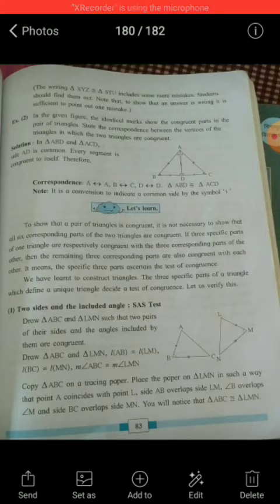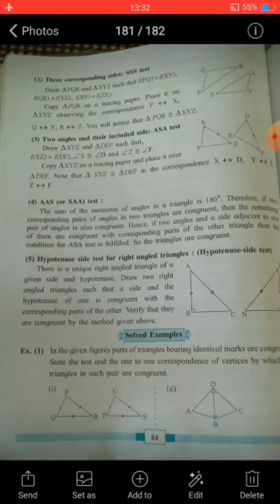Here side AB is congruent to side LM and side BC is congruent to side MN, and the angle in between them, angle B, is congruent to angle M. Therefore these two triangles are congruent by the SAS test, that is the side-angle-side or two sides and included angle test. Second test is three corresponding sides, that is the SSS test.